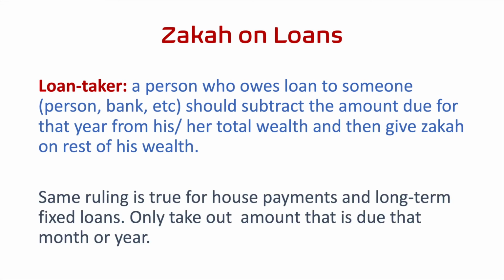And even if we can trick the financial system of the world, we are answerable to Allah for all that we do. So if you are a loan taker, subtract the amount that you owe in debt or in your mortgage payments for that year or for that month. For example, the money that people owe for their houses, year after year, they might say, well, I owe this many thousands of dollars or this many million dollars in loan, so I don't have to pay any zakat. That's not the case. You only subtract the amount that you owe for that month or for that year at the most, and then pay out your zakat. Wallahu alam.